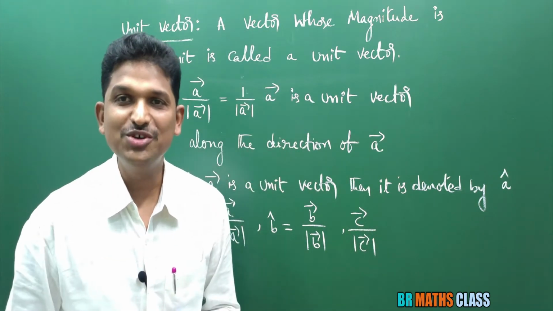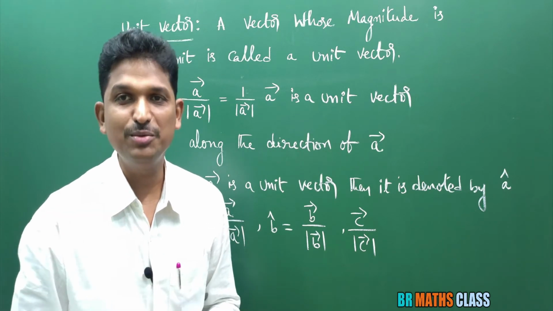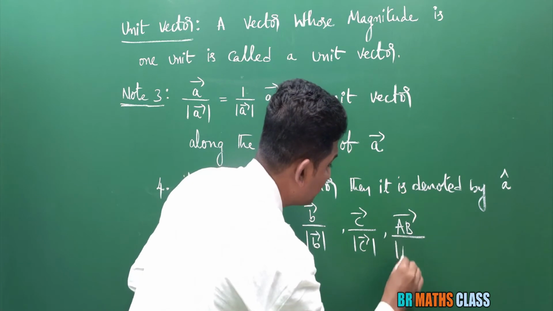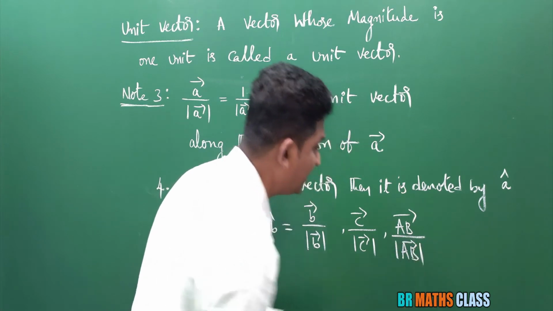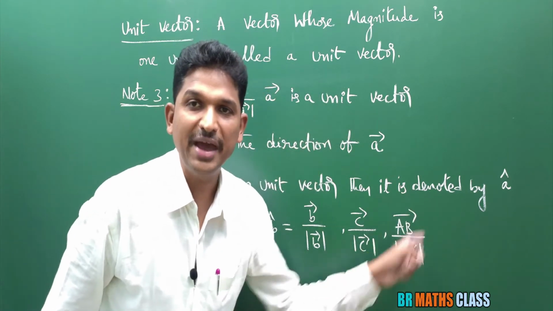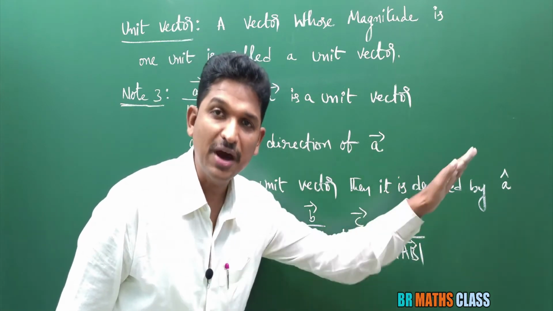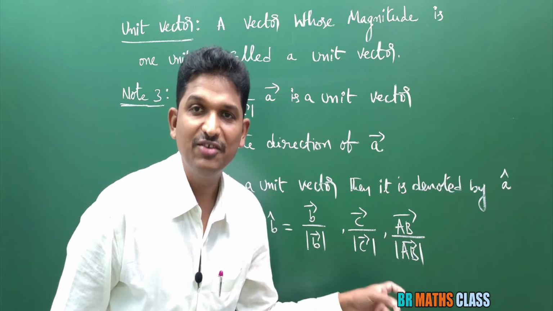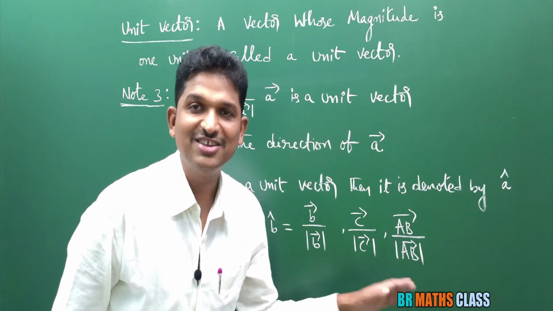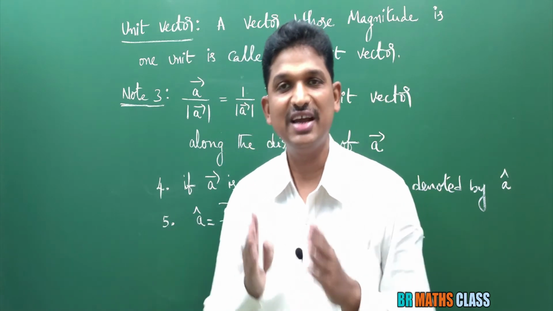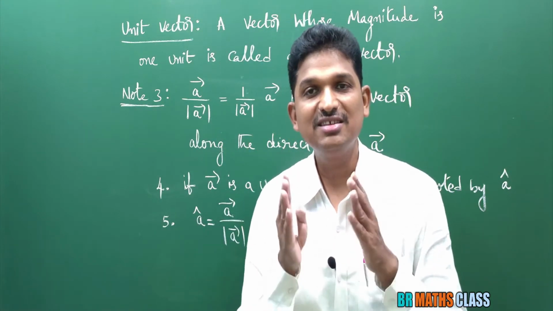Now, what is the unit vector along the direction of AB bar? That is AB bar divided by magnitude of AB bar. It is very clear that AB bar divided by magnitude of AB bar is a unit vector. What is the direction of this vector? AB bar is in which direction? AB bar divided by magnitude of AB bar is also in that direction only. I hope you understand what I explained about the unit vector.